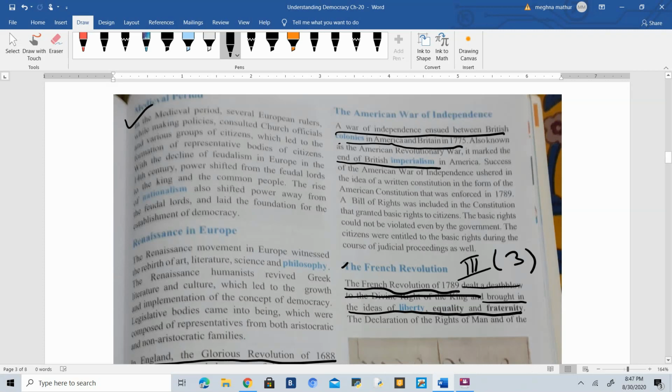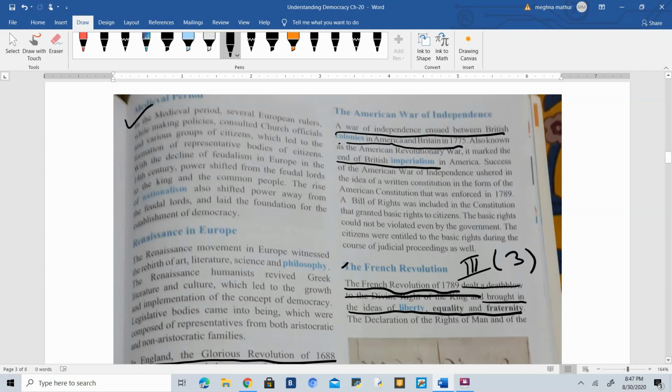Okay, because in the previous time, nobody used to consider what the third class people, the poor people, actually want. But in democracy, everything is in the hands of the people only. And among the people, it does not matter if they belong to a rich family or a poor family. So that was the important thing.